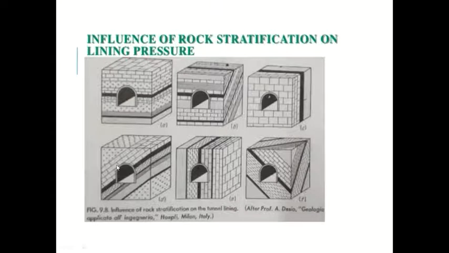Again, this will not be a suitable condition. Pressure will be on one side. This will be unsuitable because different types of rocks are there, and different rocks will give different pressures. So differential pressure will be there, and again there will be a problem of falling of rocks. Here also the same thing, differential pressure will be there. But we can treat this in many ways, like lining. Lining means giving concrete to the ceilings of the tunnel.